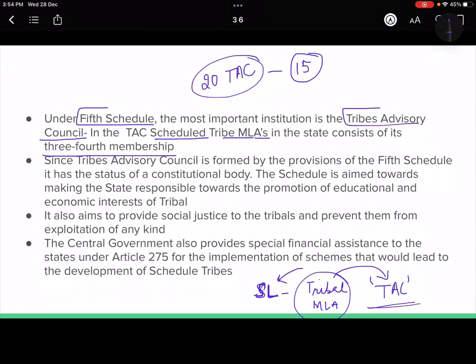ठीक है, and if there are less tribal MLAs, ठीक है, in that case you can just take people from the tribal population.